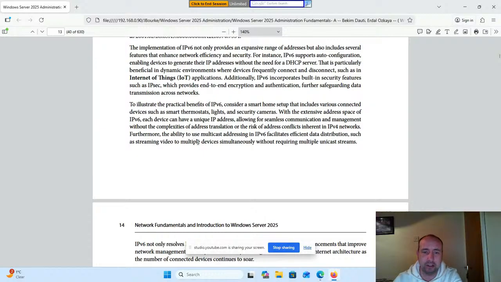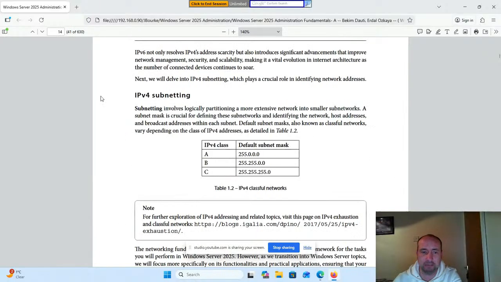Furthermore, the ability to use multicast addressing in IPv6 facilitates efficient data distribution, such as streaming video to multiple devices simultaneously without requiring multiple unicast streams.